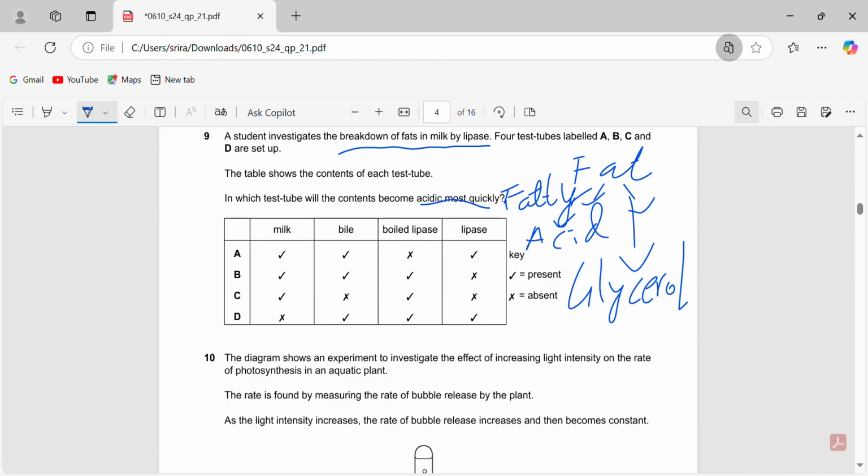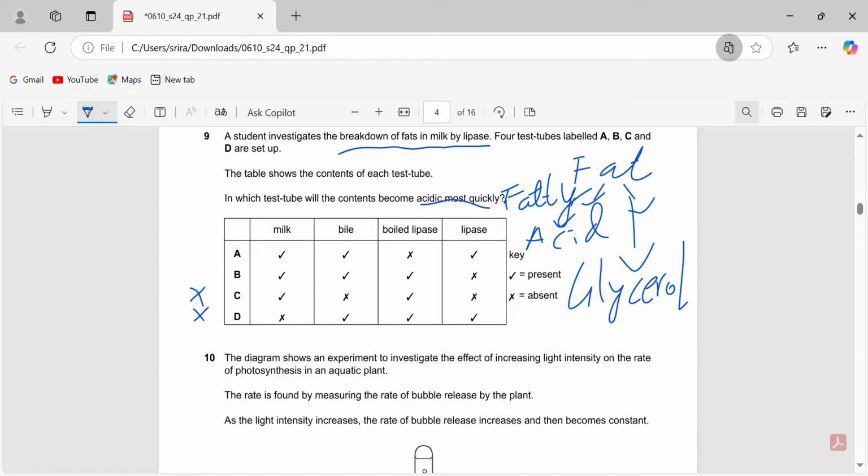So obviously we need the milk to be present. So the answer definitely cannot be D. So it's either A, B, or C. Now we'll narrow it down. Bile also helps break down fats. For most quickly, you need the most effective breakdown of fats. C says bile does not have to be present for it to become acidic most quickly, which is not true. Bile needs to be present because it breaks down larger globules of fat into smaller globules of fat.